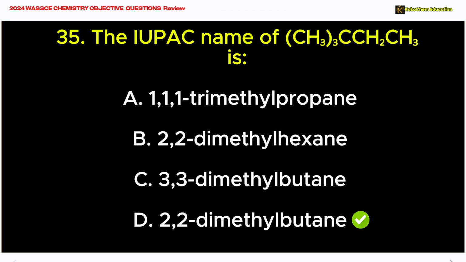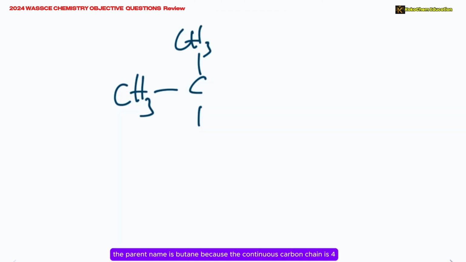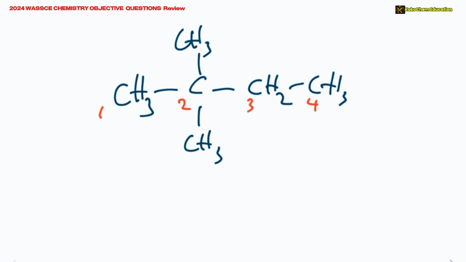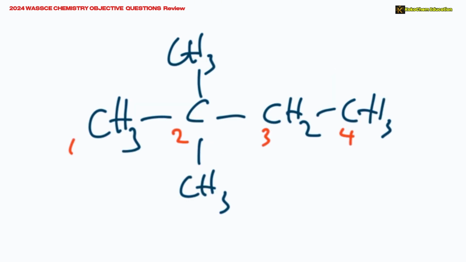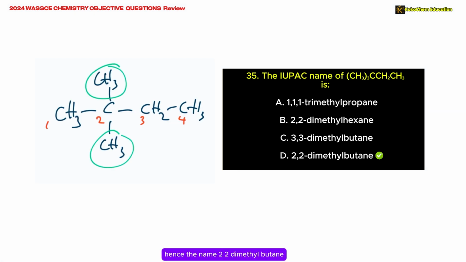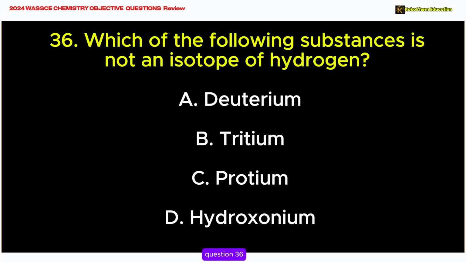Explanation: the parent name is butane because the continuous carbon chain is 4, and there are 2 methyl groups attached to the same carbon at position number 2. Hence the name 2,2-dimethylbutane.